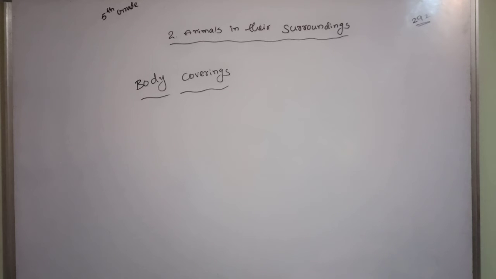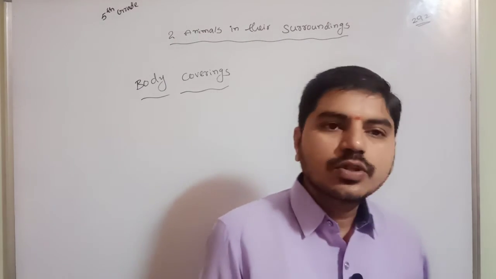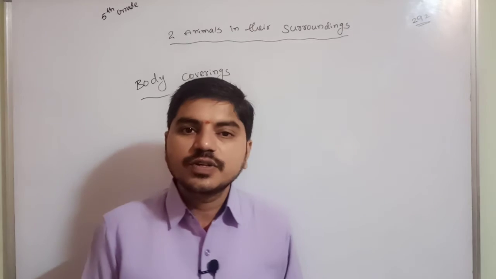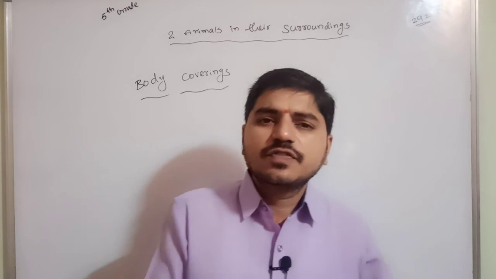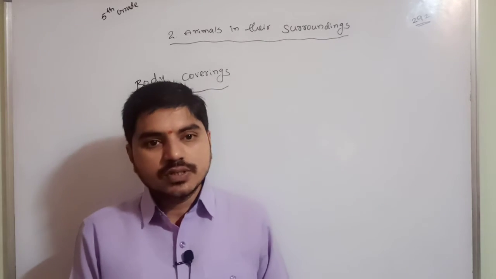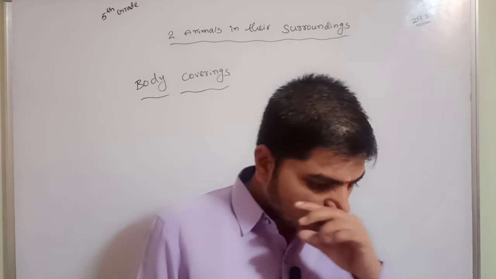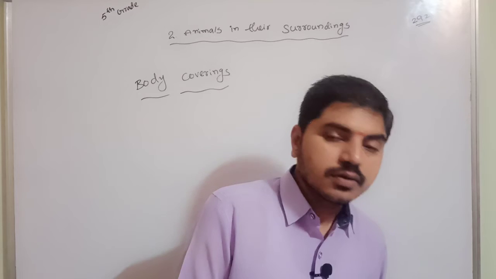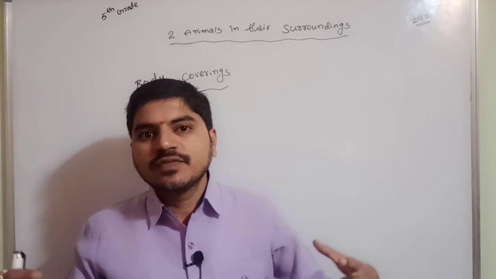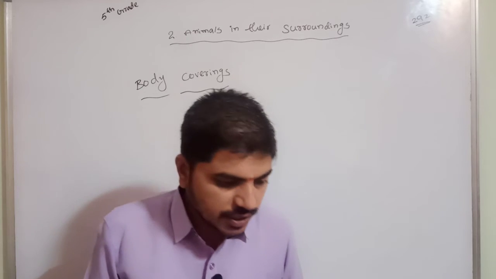Is it clear now, all of you understood? These are the things we see in our day-to-day life. And the feathers: birds use feathers to cover their body. Who is that? Birds. Birds have feathers that keep them warm and help them to fly. The feathers are useful to keep them warm and to fly also. Is it clear now, all of you?